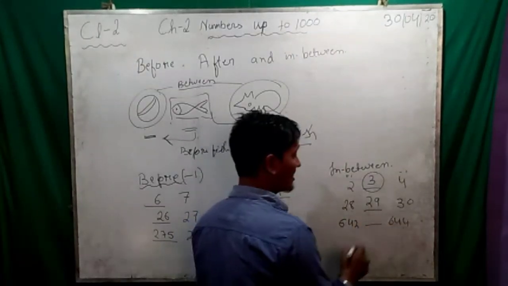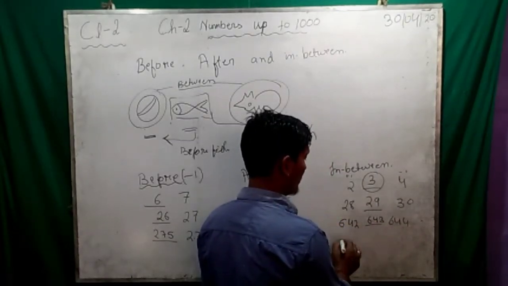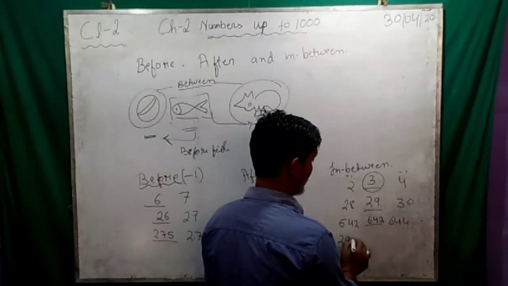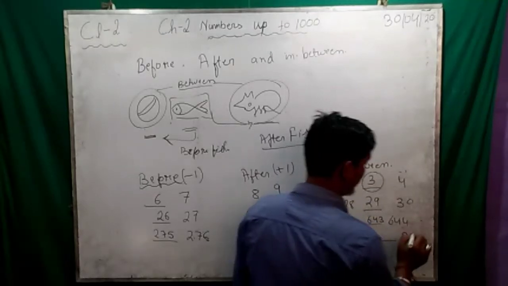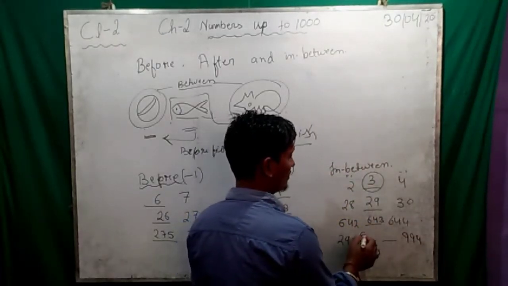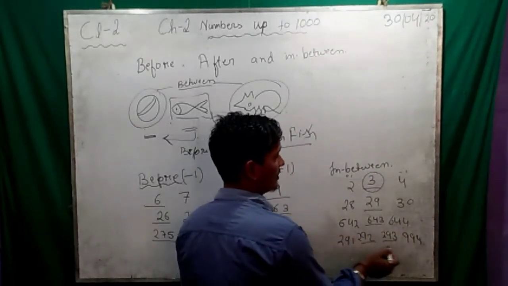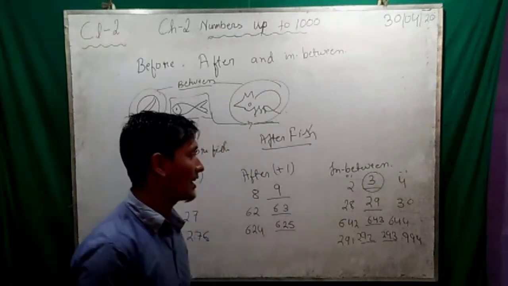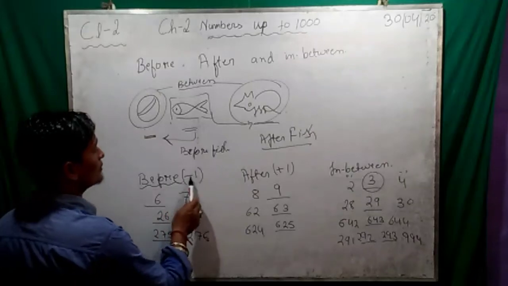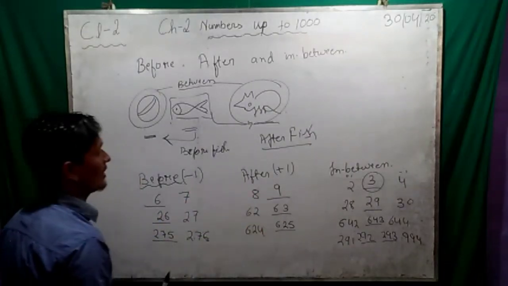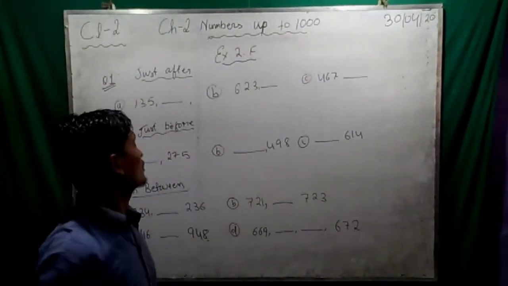Now 642, 644. What is in the middle? 643. Yes. So now 291, 293. 292. That is the number in between. Clear about this? Okay. So before means minus 1, after means plus 1, and in between means in the middle. Clear everyone? So let's start our exercise 2F.